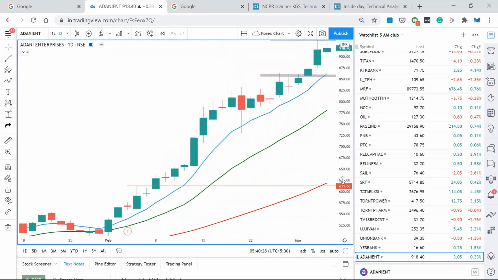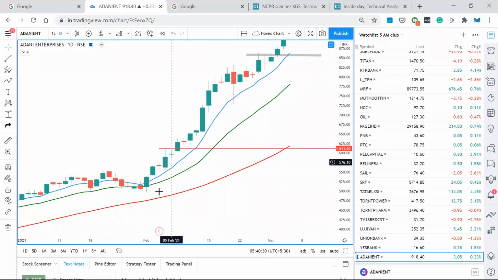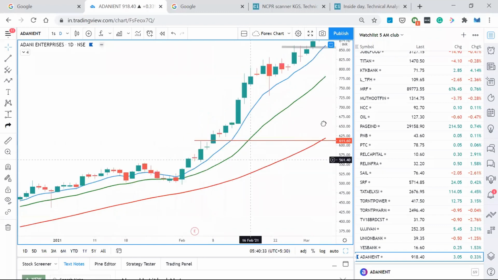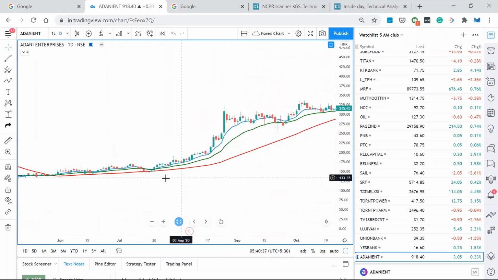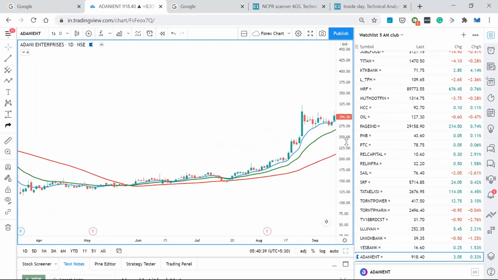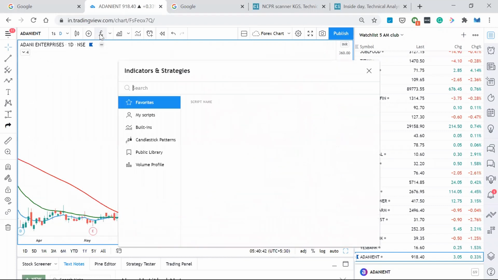As I mentioned, you only enter when you see much of a gap between all these three lines. If you see any candle where all these three things are together like this somewhere over here, there could be an inside day candle. So if I switch on this indicator, it will show you